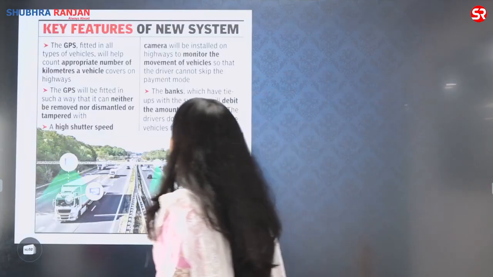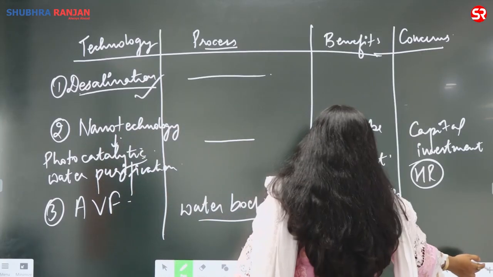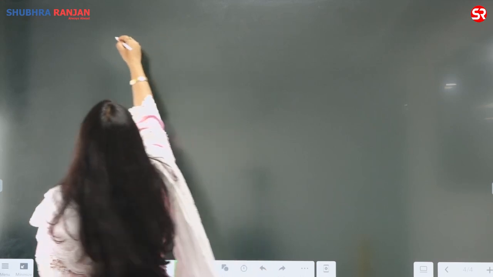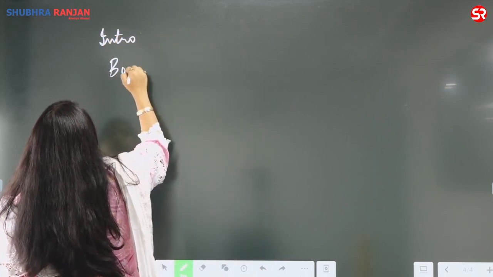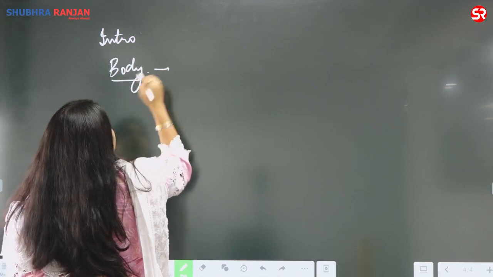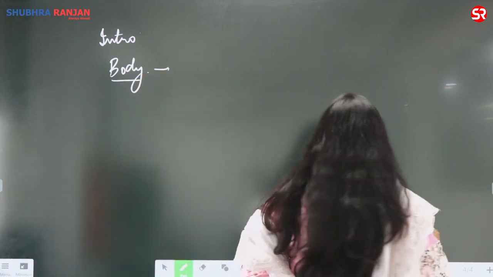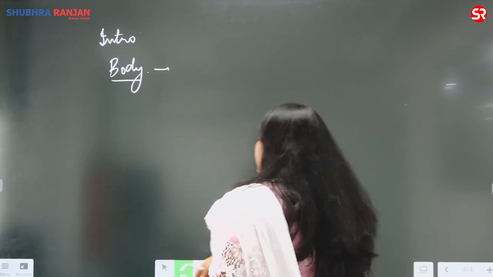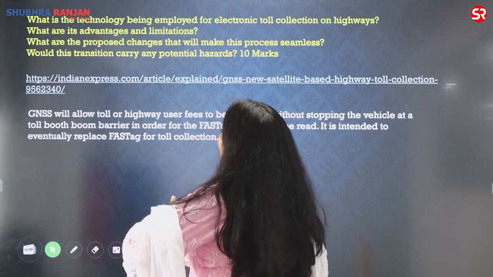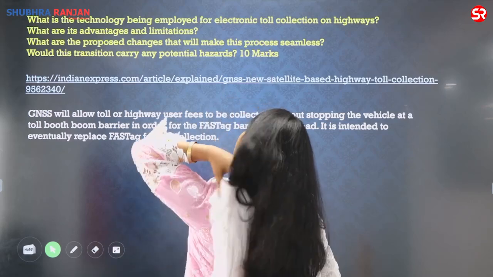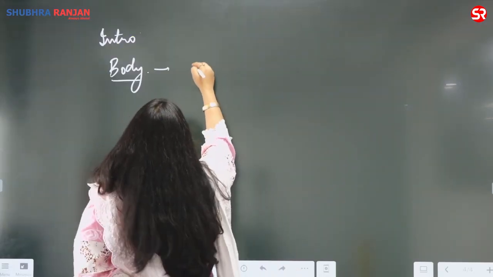अब इससे मुझे क्या क्या समझ में आ रहा है? Now, we've already discussed the introduction. Right. Body में हमको क्या लिखना था कि what were the possible merits associated with the technology already in use. So if I look at this question, what are its advantages and limitations? What are the advantages of the electronic toll collection? So we can write the advantages.